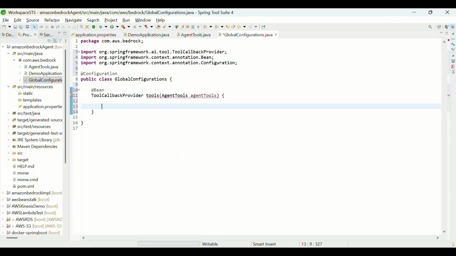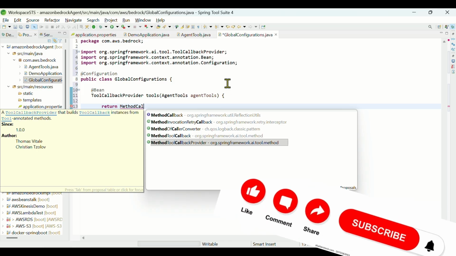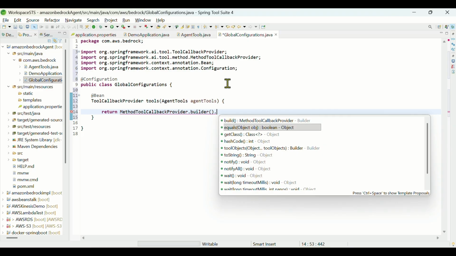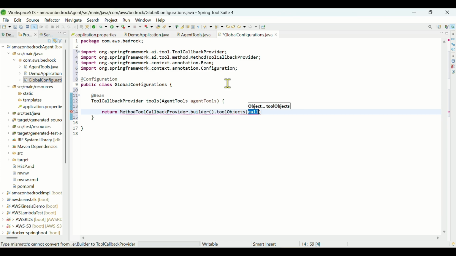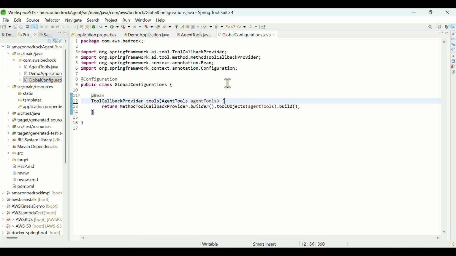Okay, now we need to use method tool callback provider dot builder dot tools object. So where we need to pass the tools. Okay, so we can pass agent tools dot build. Okay, so our tools are registered in the tool callback provider.